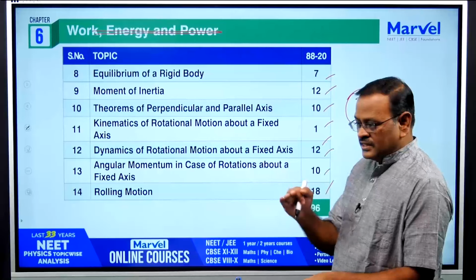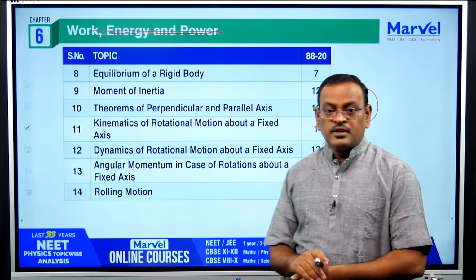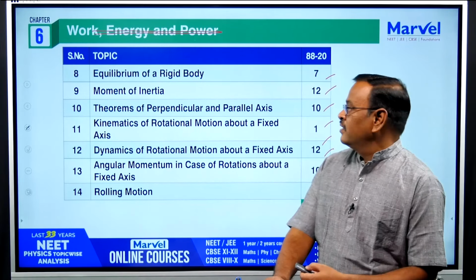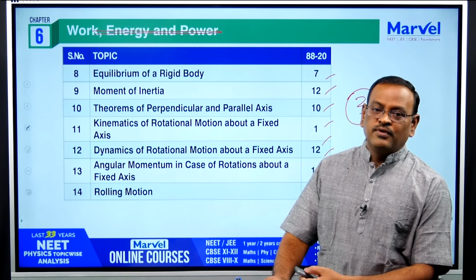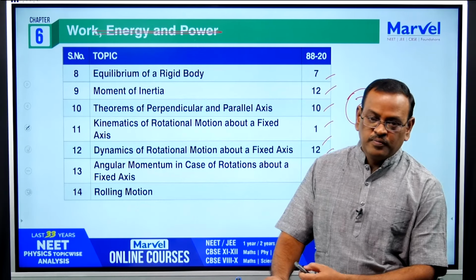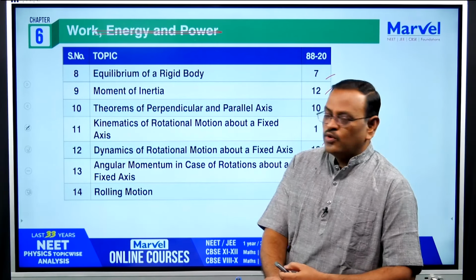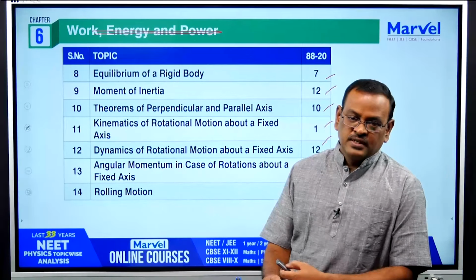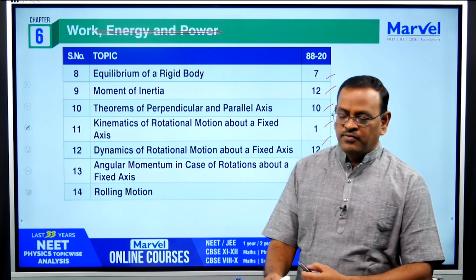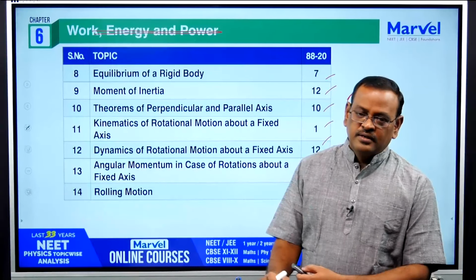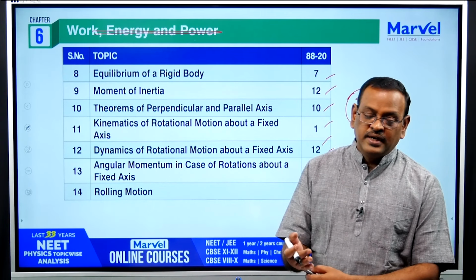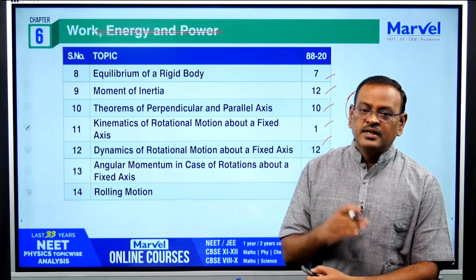So from the last 3 chapters, laws of motion, work energy power, and system of particles and rotational motion, you can expect 7 questions, so around 28 marks from these 3 chapters alone. Focus more on specific chapters, as I already informed, A and B important chapters: maximum weightage easy chapters and maximum weightage difficult chapters.